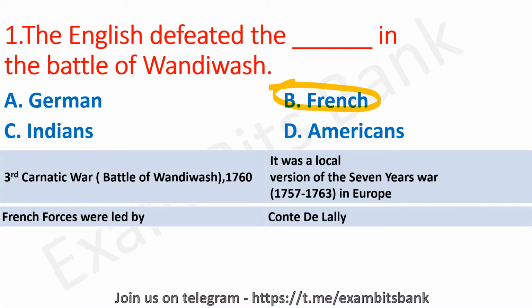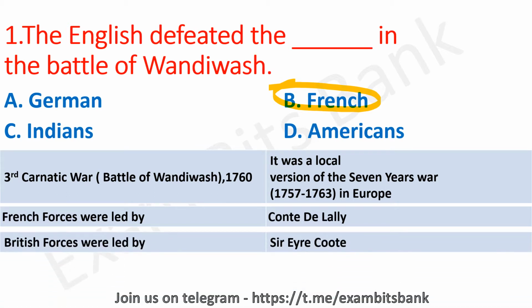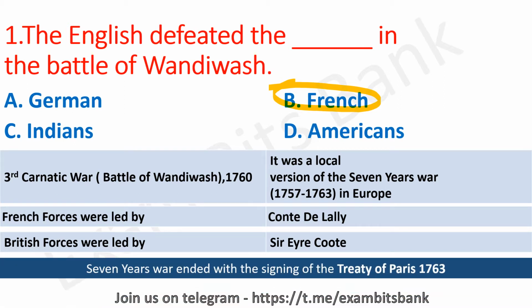And coming to the French forces, they were led by Comte de Lally, and the British forces were led by Sir Eyre Coote. And this Battle of Vandivash put an end to the ambitions of the French so that they could not create any colonial empire in India. And finally, this Battle of Vandivash ended with the signing of the Treaty of Paris 1763, which is a very important point to be noted. And these are the few important points. Make a note of it. Moving on to next question.